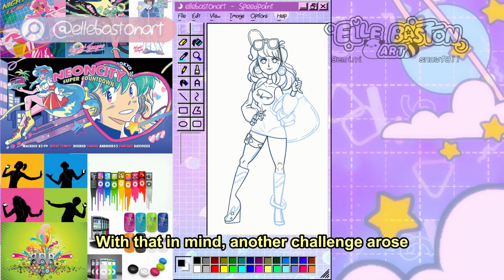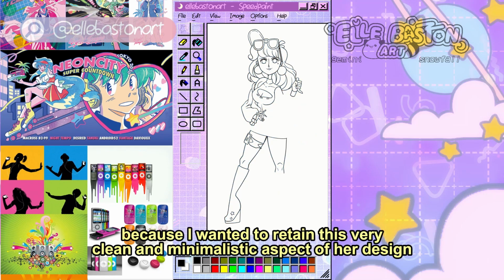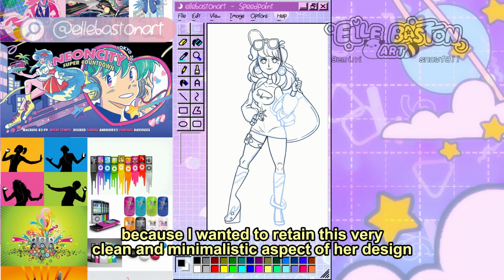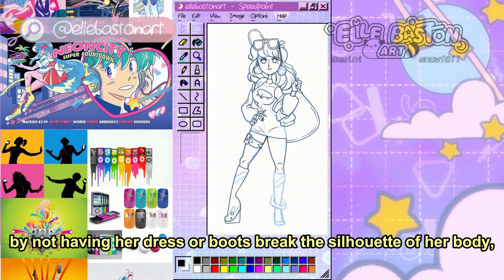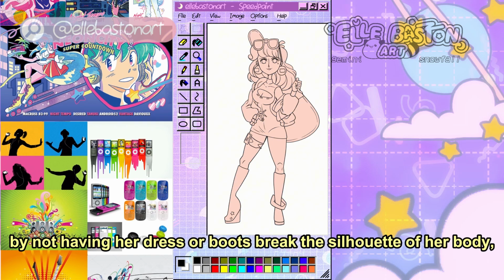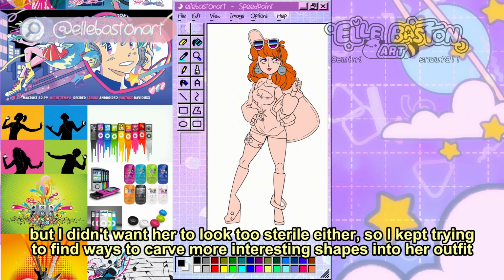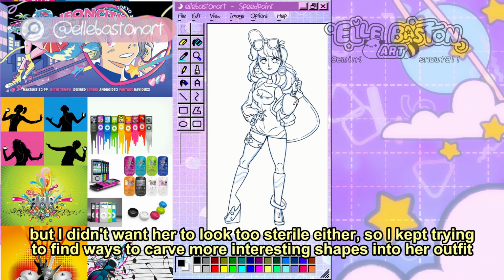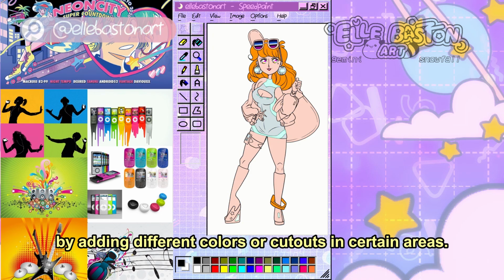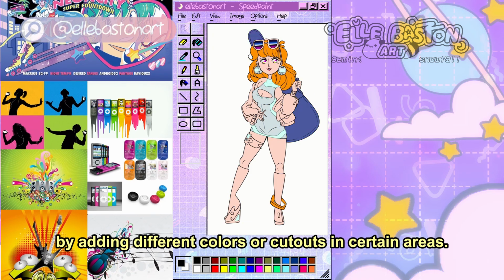With that in mind, another challenge arose because I wanted to retain this very clean and minimalistic aspect of her design by not having her dress or boots break the silhouette of her body, but I didn't want her to look too sterile either, so I kept trying to find ways to carve more interesting shapes into her outfit by adding different colors or cutouts in certain areas.